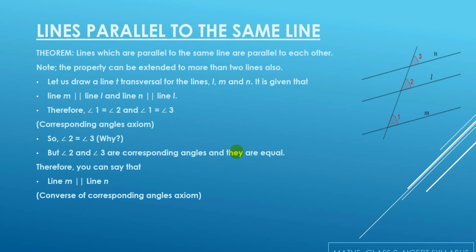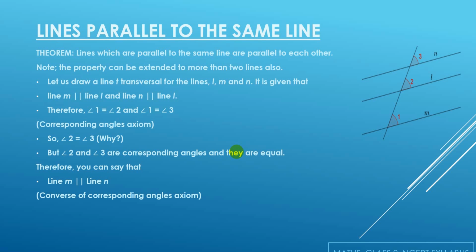Now it is already given to me that line M is parallel to line L and line N is also parallel to line L. I have drawn two lines M and N which are parallel to the same line L. Now, according to the previous theorems of parallel lines and the transversal, I can say that angle 1 is equal to angle 2 and angle 1 is equal to angle 3 also by the corresponding angle axiom. Now, this makes angle 2 equal to angle 3.